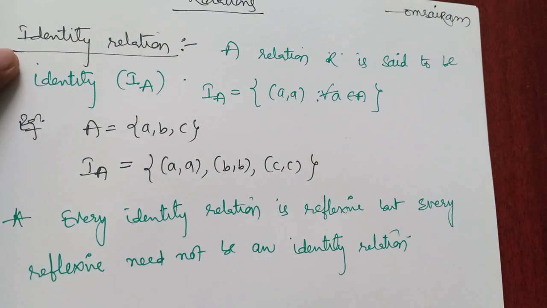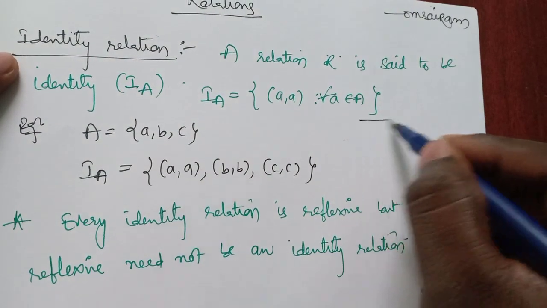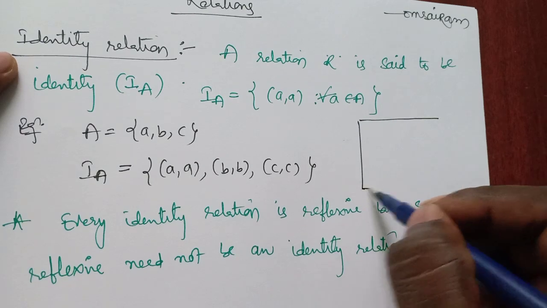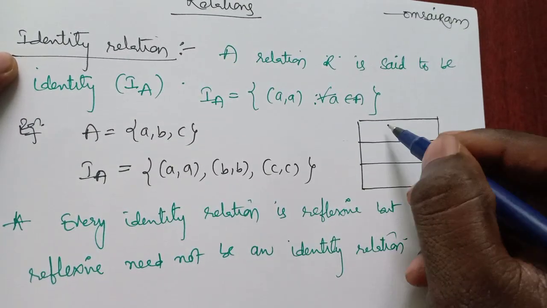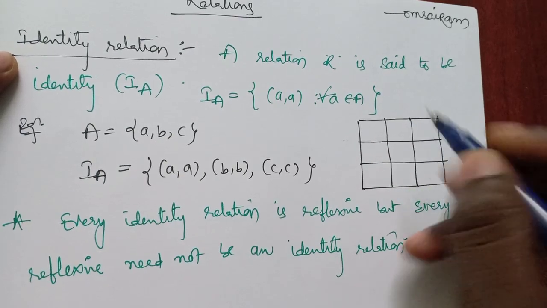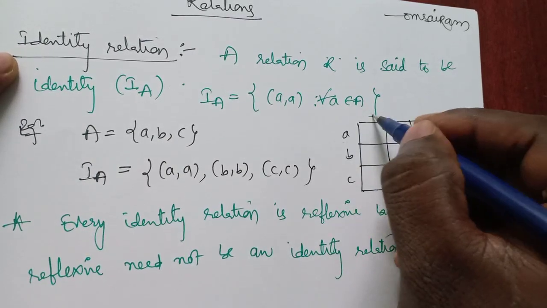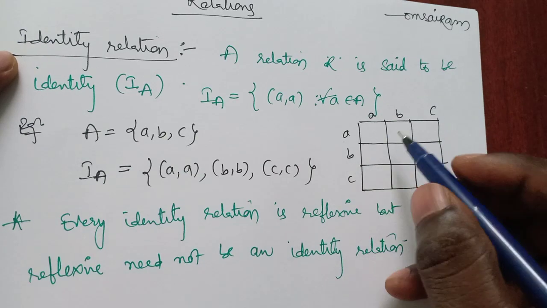But coming to the reflexive relation, now please see this. Coming to the Cartesian product A cross A, what are the elements present here?